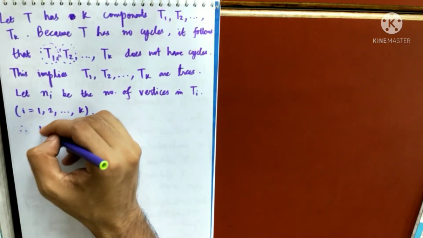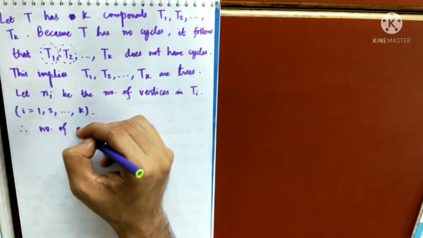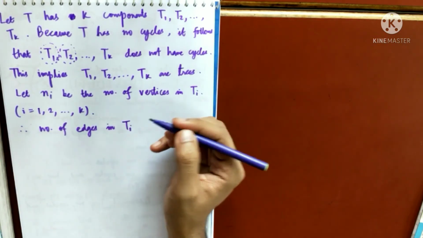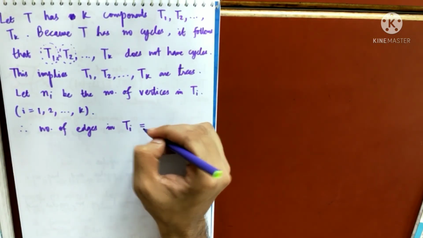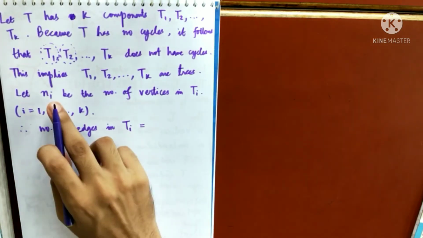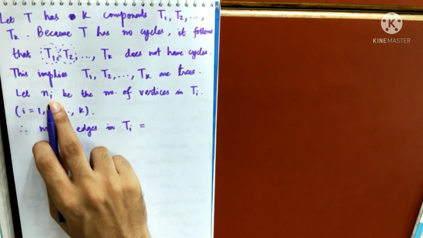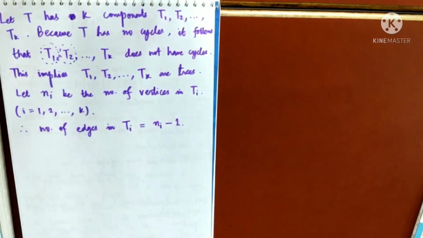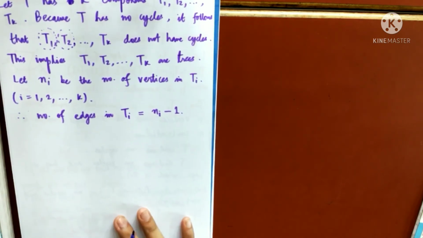Therefore, the number of edges in Ti, because Ti is a tree and I know it has ni vertices. So what is the number of edges? ni minus 1. This is by what we know by the definition of a tree, or by the theorem that we did just a few minutes back.